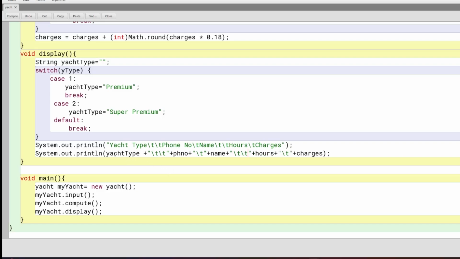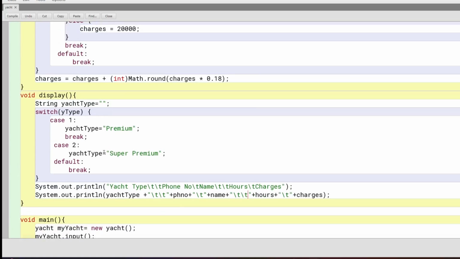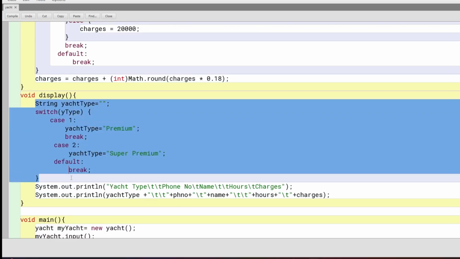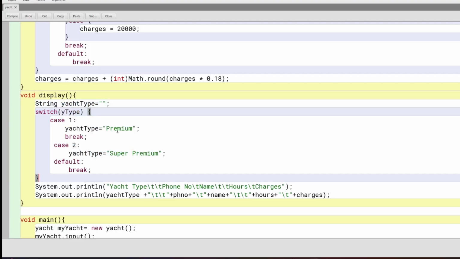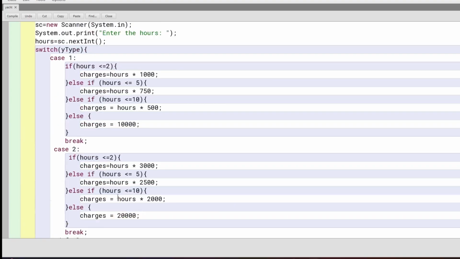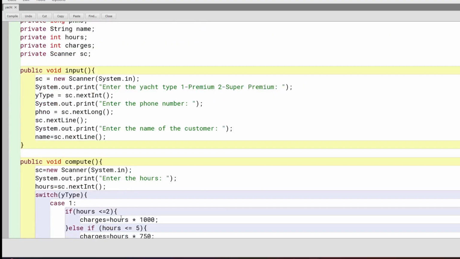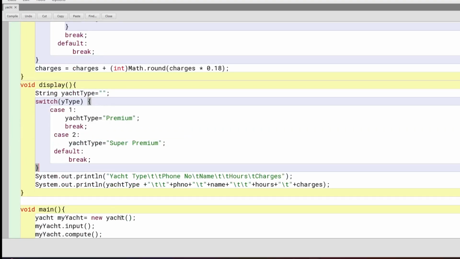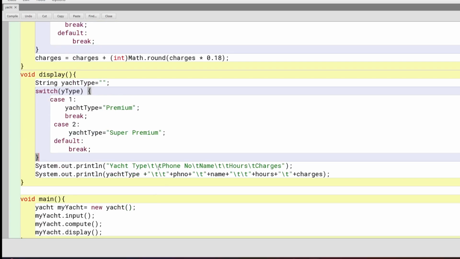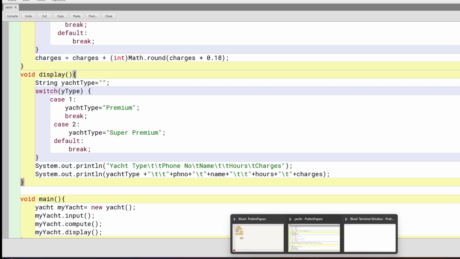The changes you have made is that we have added this code, string Yacht type, so that we will have proper Yacht type and not just one or two, because that is what the program has. The program has premium or not premium, that kind of thing. And we are just doing some changes for the aesthetics. So we have put double slash double t here, and after name double t. Let's see if this works, otherwise it's fine.